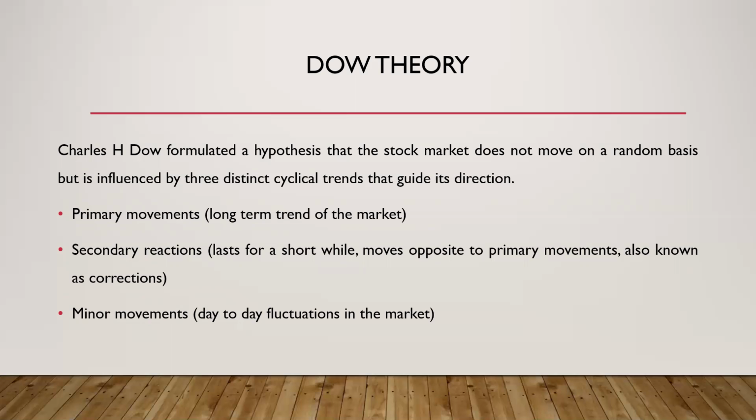In the first year, the prices ranged between 40 to 50, and second year it became 50 to 60. Third year it's 60 to 70, and in between we can see that the prices will fall below this range. That is known as the secondary reactions. It lasts only for a short while and moves opposite to the primary movement.